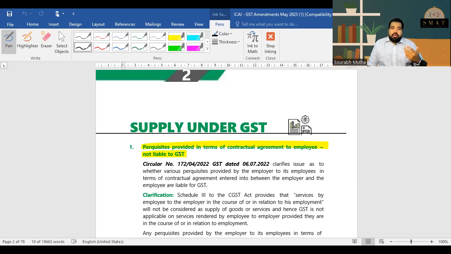Next, guys, you joined a job, and under the contract, it was said that you have to work a labor contract. You have to work there for what is called a bond. You have to work in a couple of organizations for 1 year. Example, you join Infosys. Infosys says you have to work there for 1 year at least, and you break that contract, and they forfeit your salary, or you have to pay them again. Guys, all things said into one thing, any payment which is made as per a contract of employment, there is no GST.